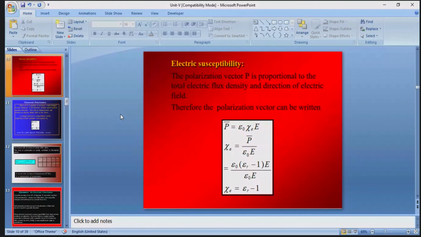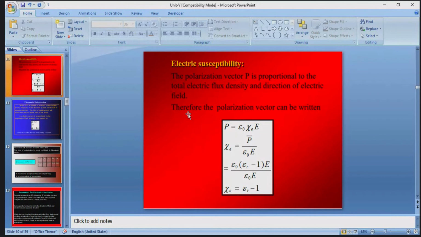So the polarization vector capital P is directly proportional to the total electric flux density. At the same time, it is directly proportional to the applied electric field, which is also known as the external electric field.